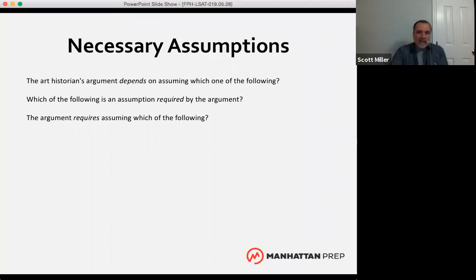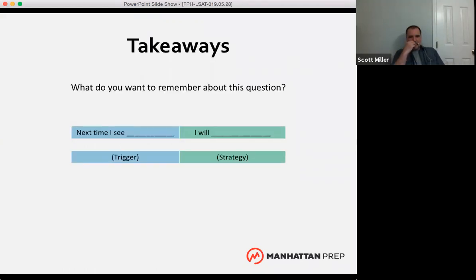Before we switch gears a little bit, take a moment and think about your takeaways. Write some notes to yourself. This is a way that we recommend you structure your notes for the LSAT, and it can be a really good way. The next time I see blank, I will blank.